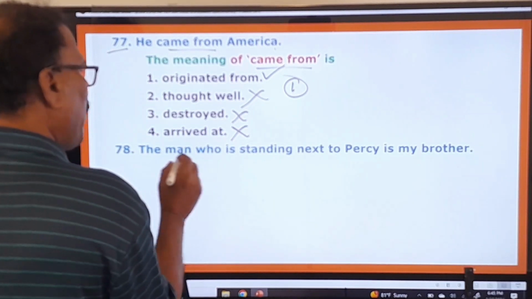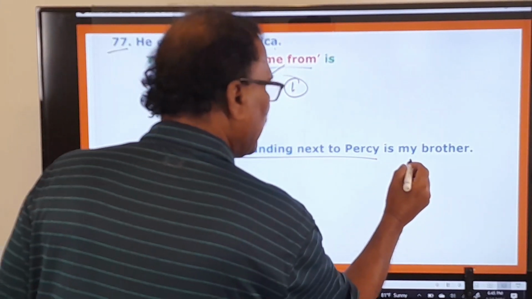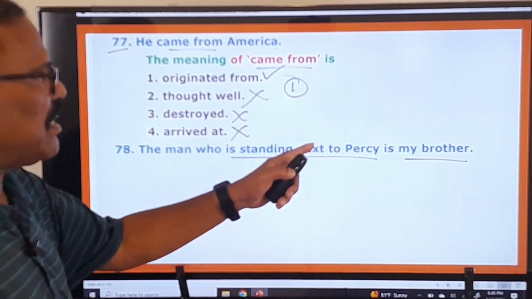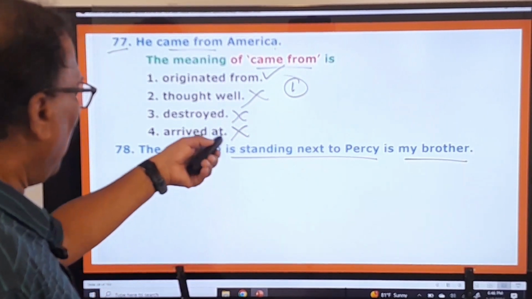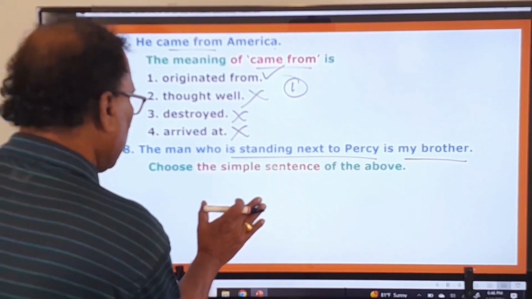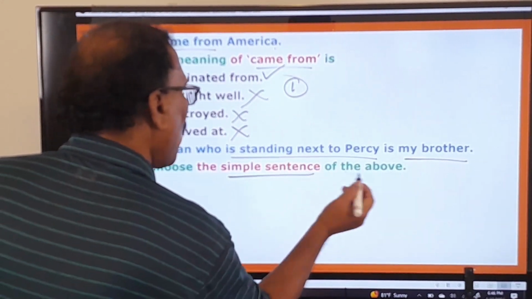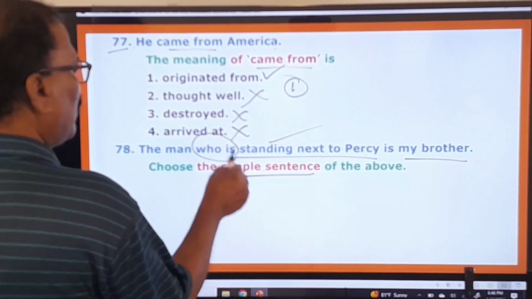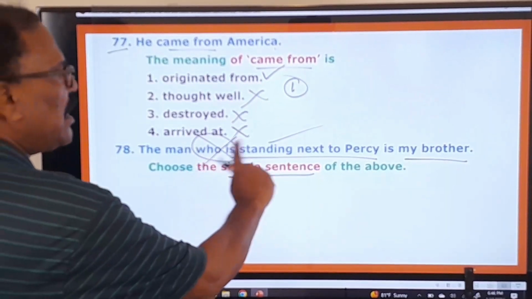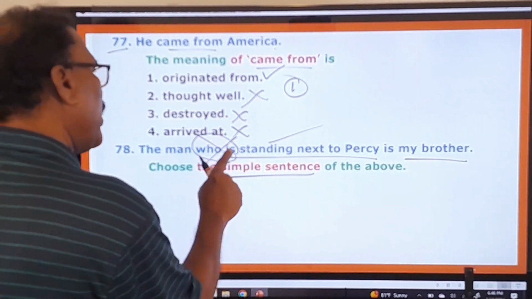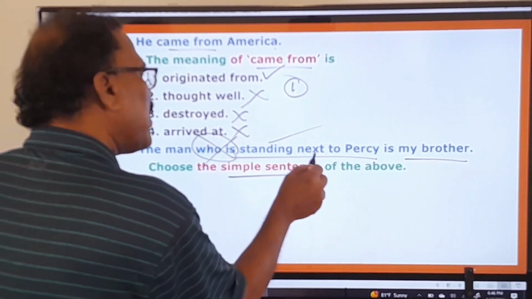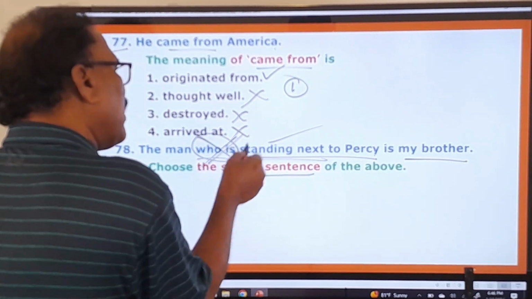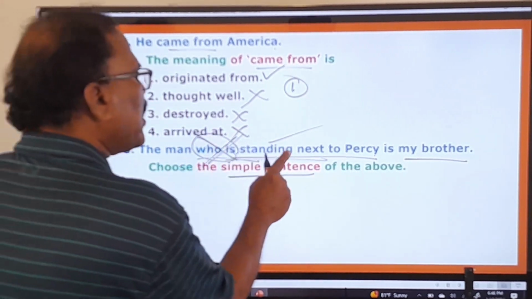78th one. The man who is standing next to Percy is my brother. That is the statement. And what is the examiner asking you to do? Let us see that. Choose the simple sentence of the above. What is the simple sentence of the above? Simply you just take out this one. This is a relative clause. The man who is standing next to Percy. This is a relative clause. If you drop this who and the verb, that becomes the man standing next to Percy.